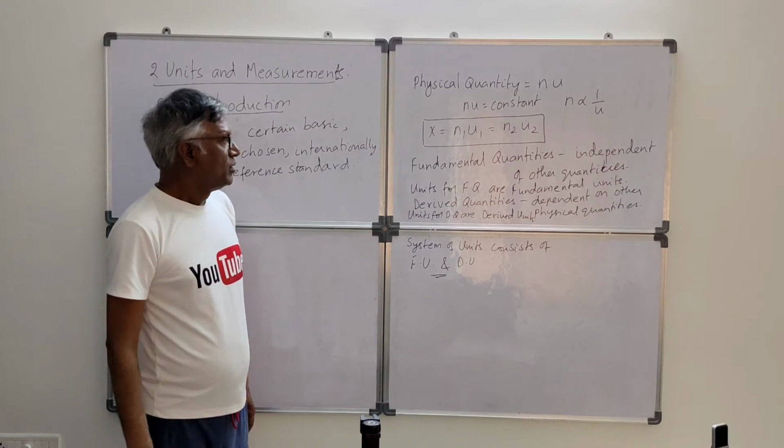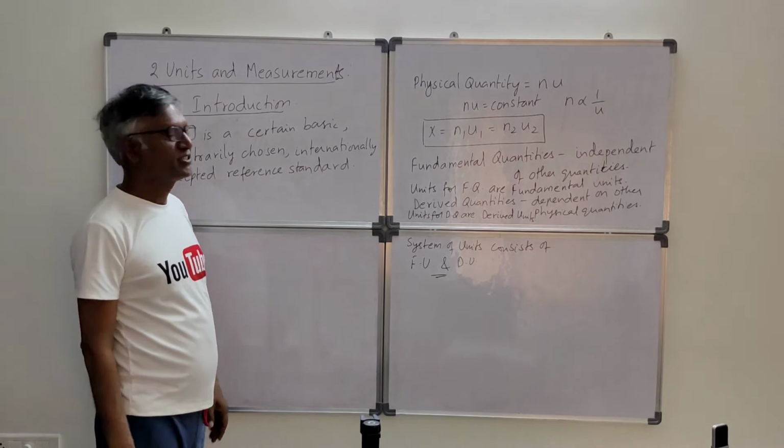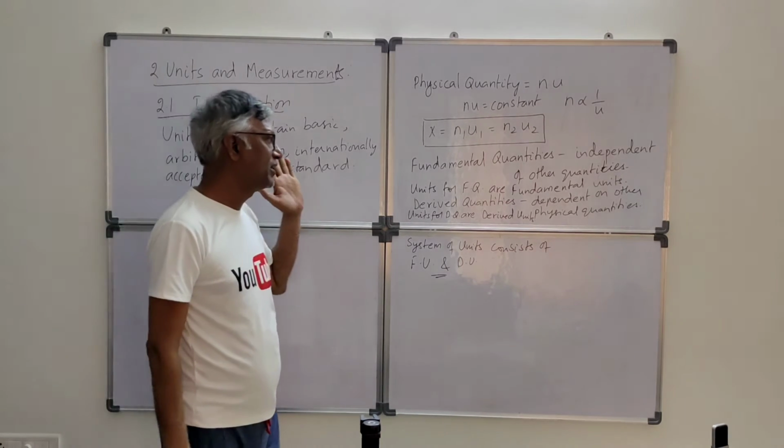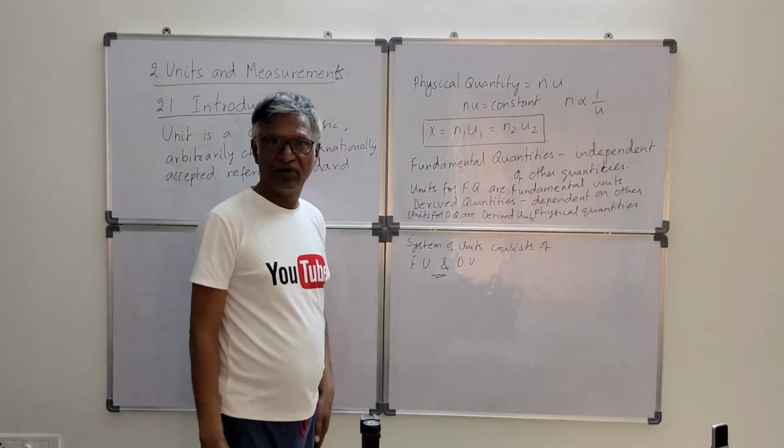Okay. So this is about introduction. In the introduction in the NCERT textbook, these are the things given. They discussed about unit, fundamental units, derived units and system of units.